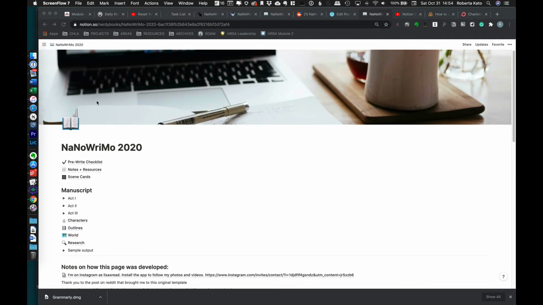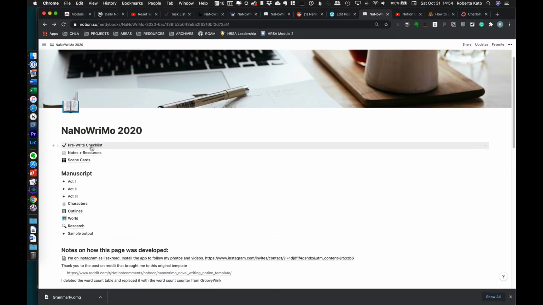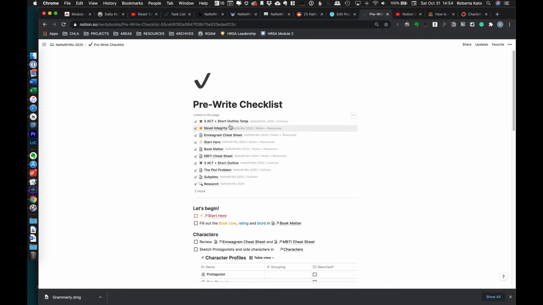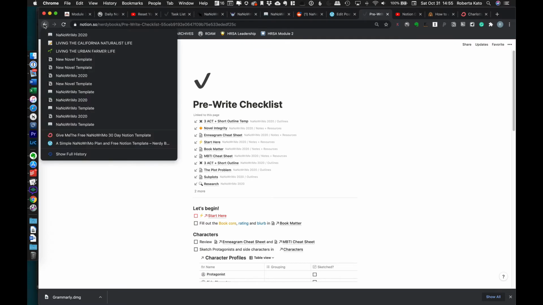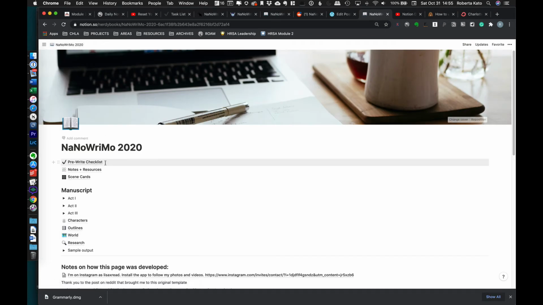This is going to show you this template that I got from, it says lisaxread, that I found on Reddit, and it is really detailed. So it's actually probably going to be a little bit more than what I'm going to use for NaNoWriMo because I'm working on a project that I've already been writing since 2018's NaNoWriMo. And I am going to show you just a little bit just so you can see if you're interested. It has a lot of information.